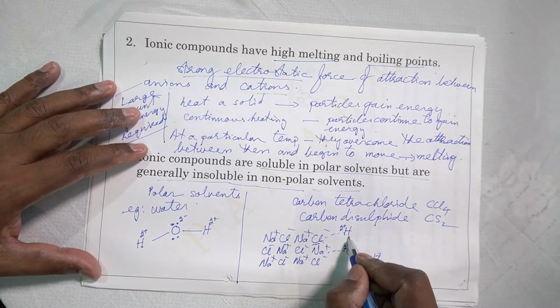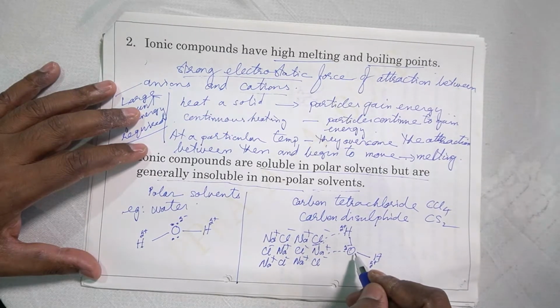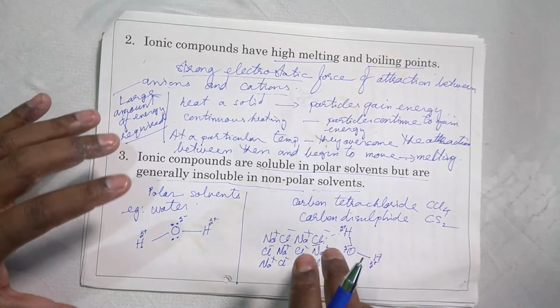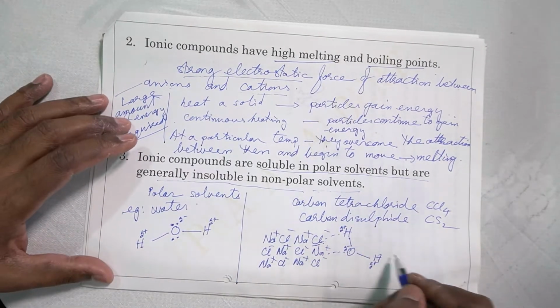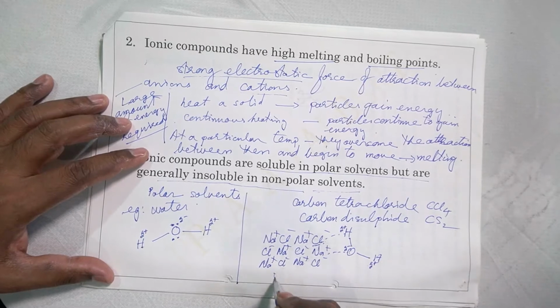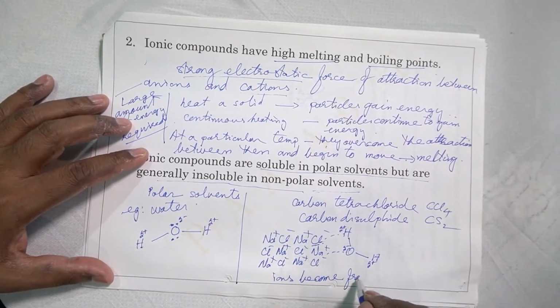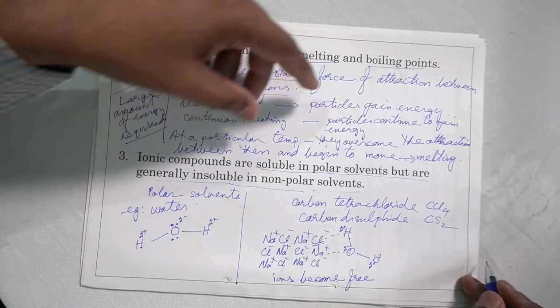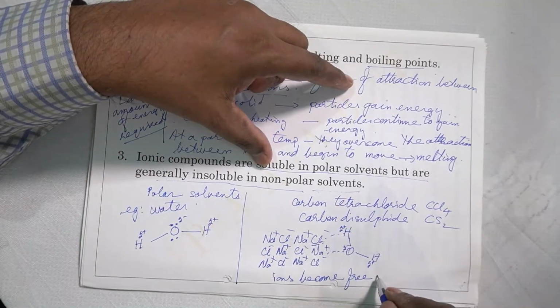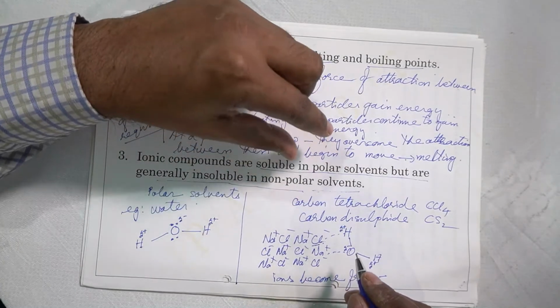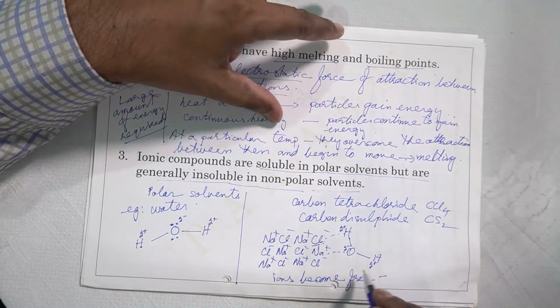The chloride ion begins to move out. Same way the sodium begins to move out. In other words, the crystal shatters. It begins to break free and the ions become free. Previously they were held strongly by strong electrostatic force of attraction. They become free. In other words, the crystal now begins to dissolve. That is what is happening.